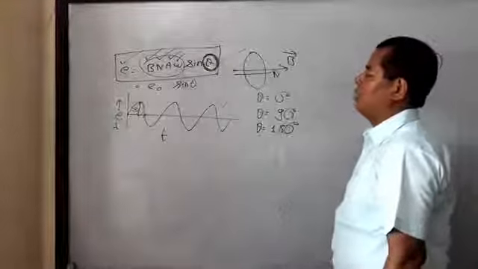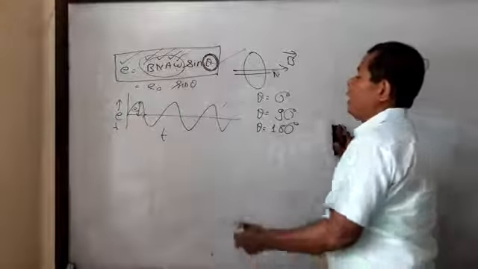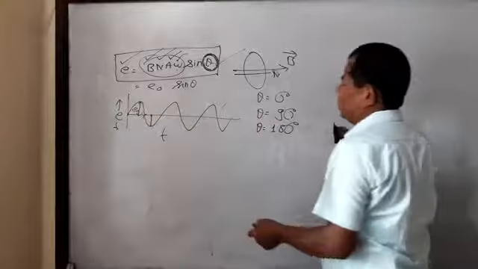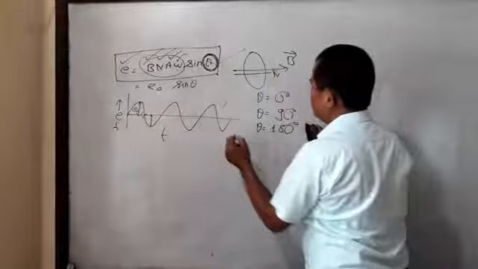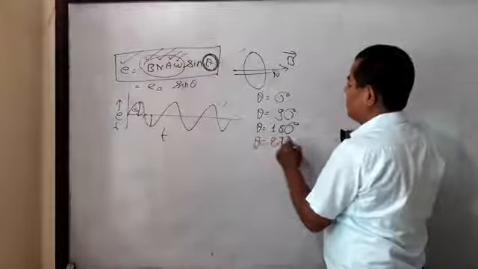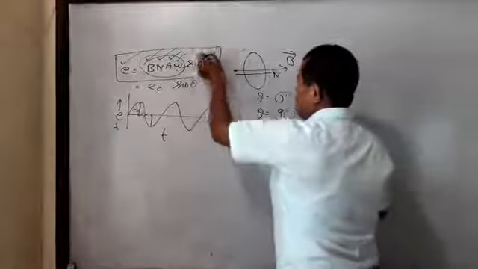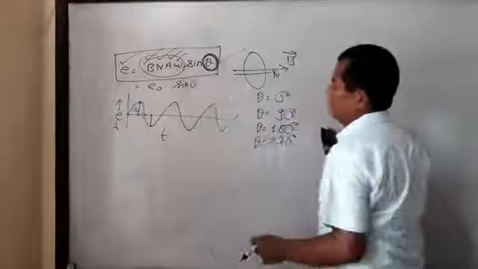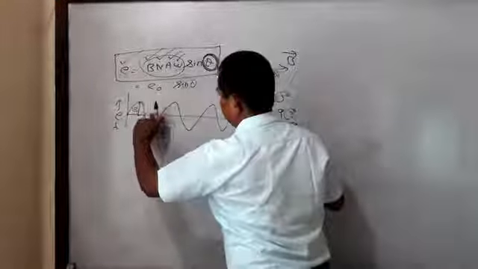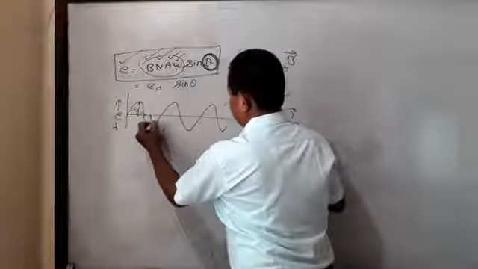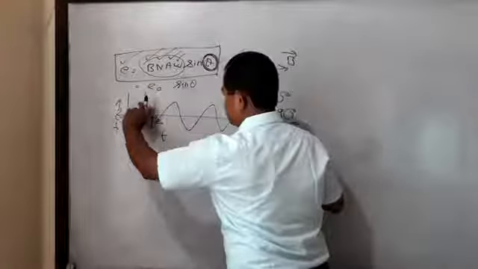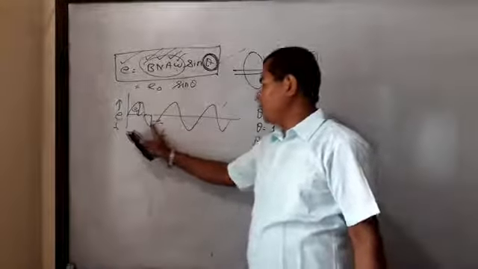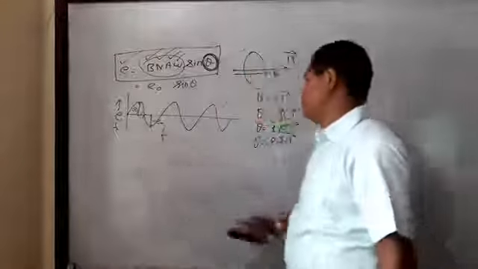Induced EMF again becomes 0 when theta is 270 into theta 180. Now theta is equal to 270 degrees. When theta is 270 degrees, the value of sin 270 is minus 1. This is in the reverse direction, so it is minus E naught. The magnitude is the same, but the direction is opposite. This is the value when theta is 270.